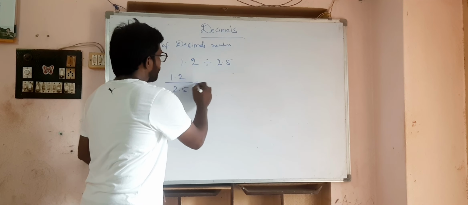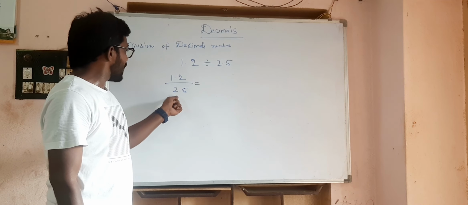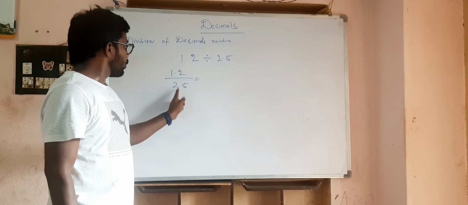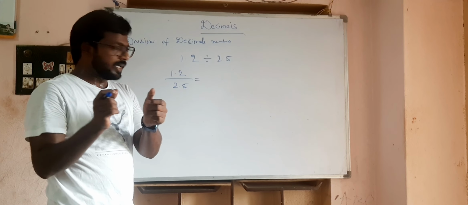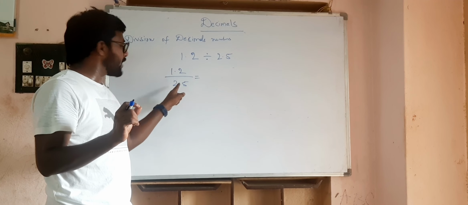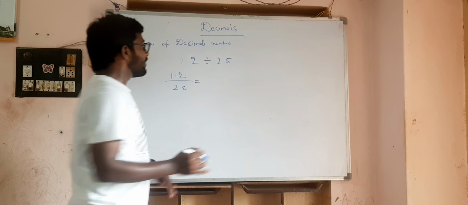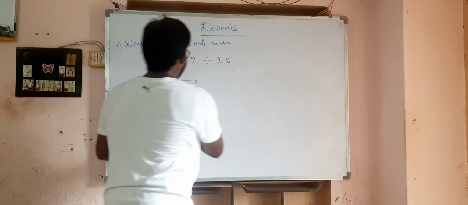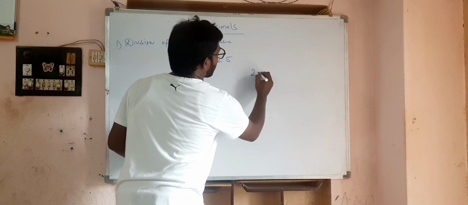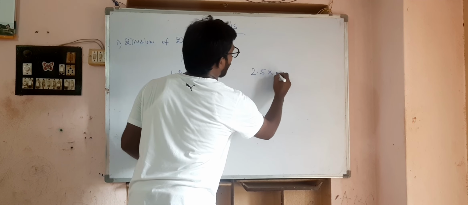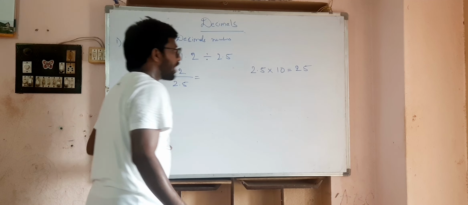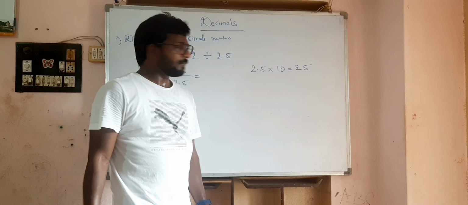First of all, you have to remove this decimal point in 2.5. That is the first procedure. How to remove it? When you multiply 2.5 with 10, you get 25, which is a normal natural number.